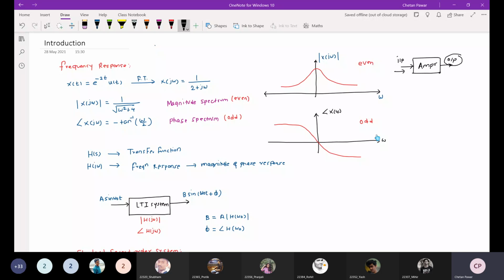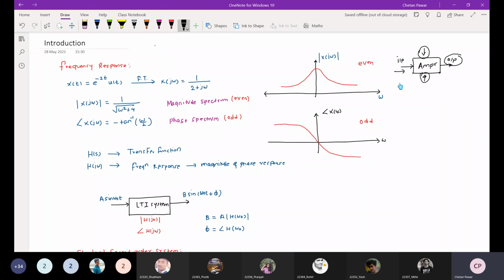Or if you want to use this amplifier in a satellite application, or in a consumer application, as you know the input frequencies are different. So you should know for which frequency this particular amplifier gives better gain, right? That is the main requirement here.